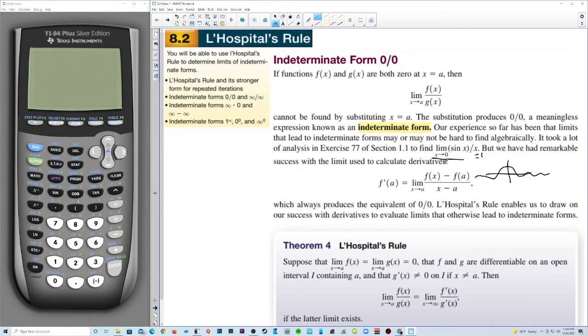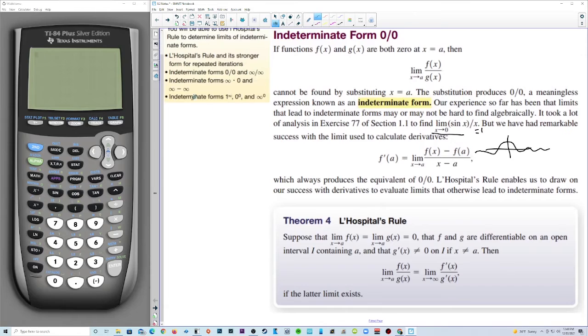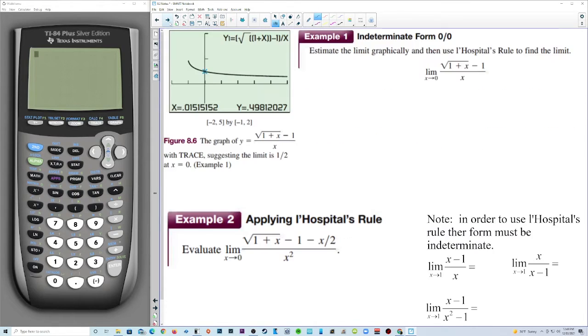But we have had remarkable success with the limit used to calculate derivatives, which always produce the equivalent of 0 over 0. L'Hopital's rule enables us to draw on our success with derivatives to evaluate limits that otherwise lead to indeterminate forms. So if you get 0 over 0, L'Hopital says just take the derivative of the top and the derivative of the bottom.